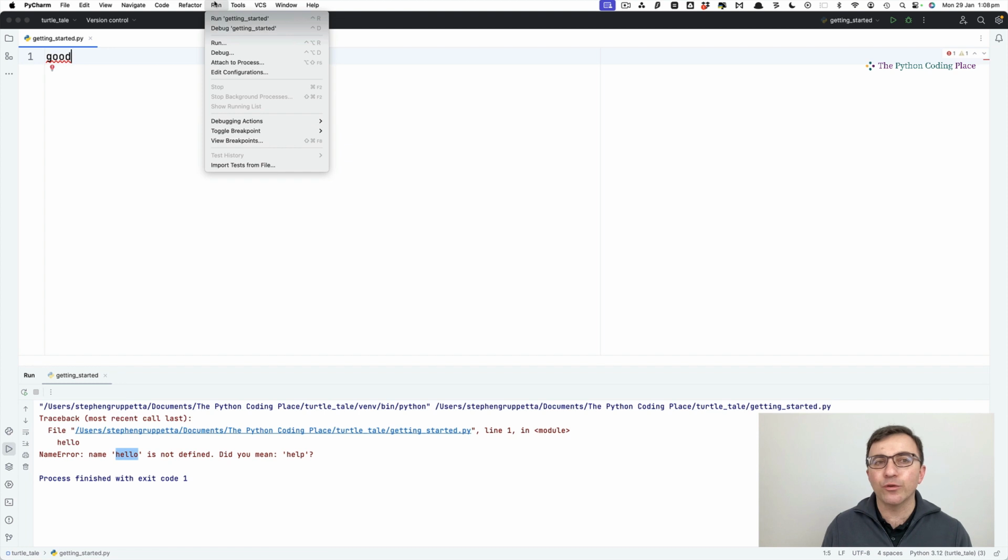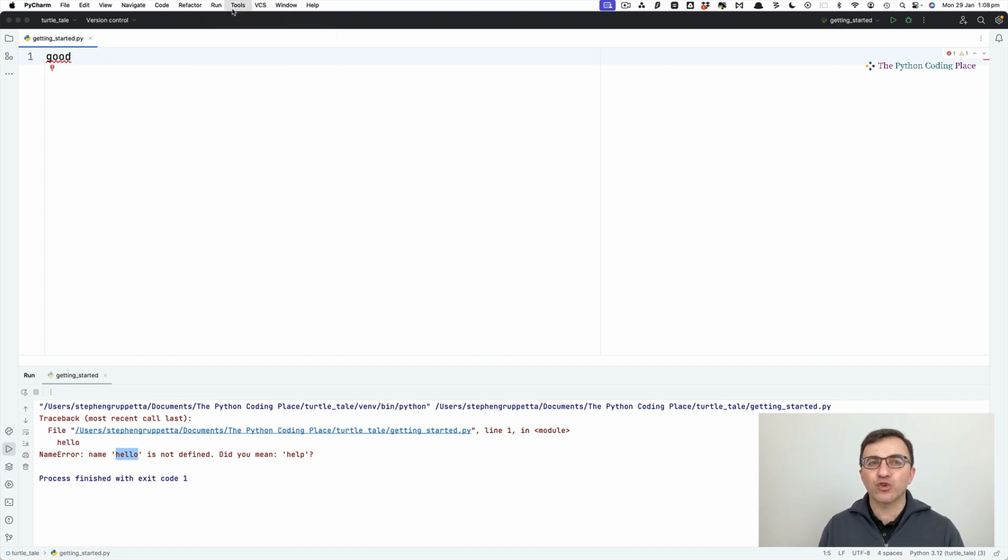Incidentally, to run your code, you can always go to this run getting started, but you may want to learn the shortcut. It's going to be different on different computers. That tells me what shortcut I need to use. So from now on, I'm going to use the shortcut on my keyboard. Good is not defined. How about Python?